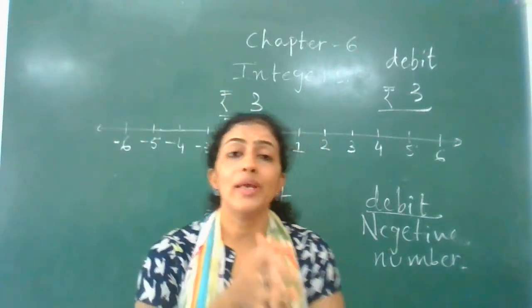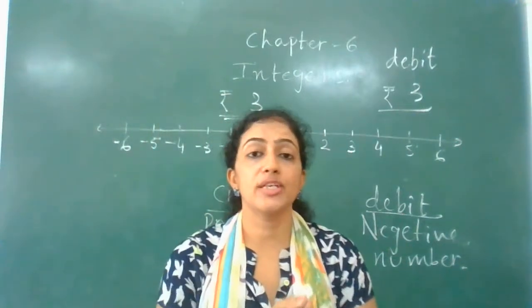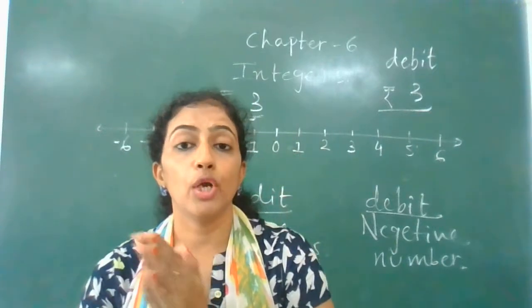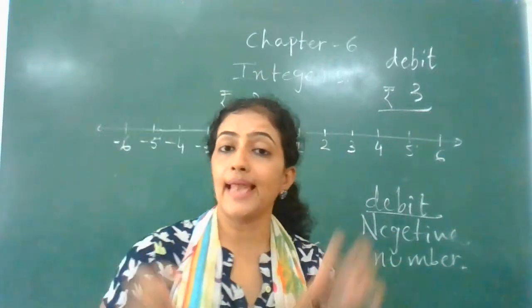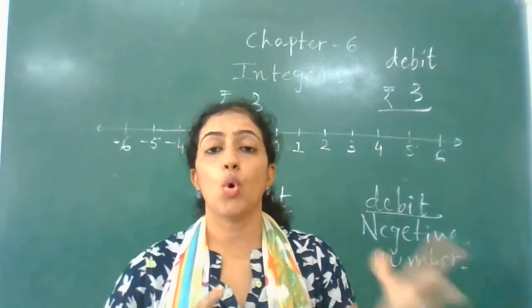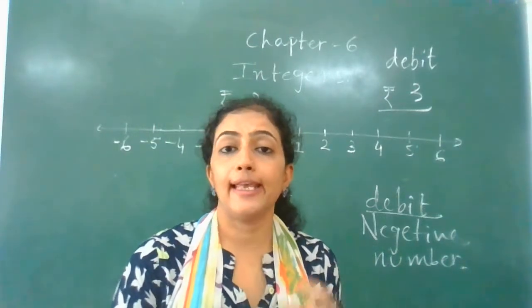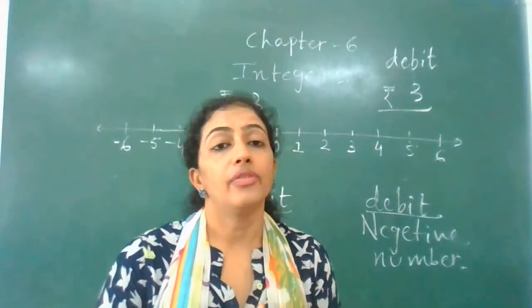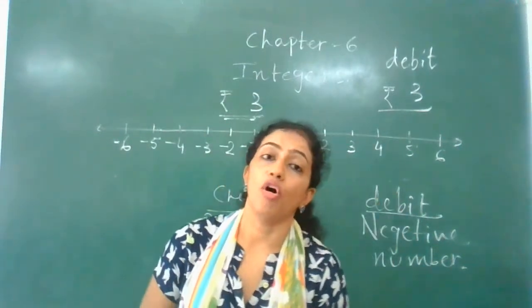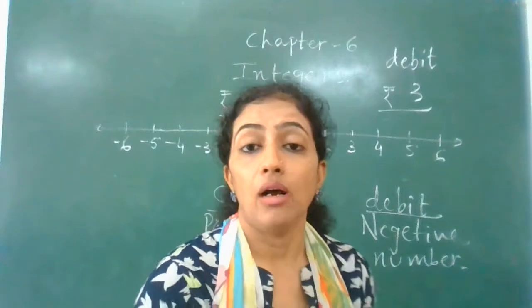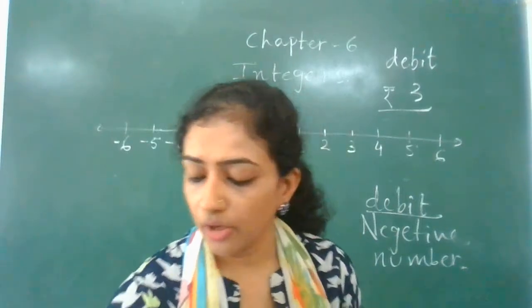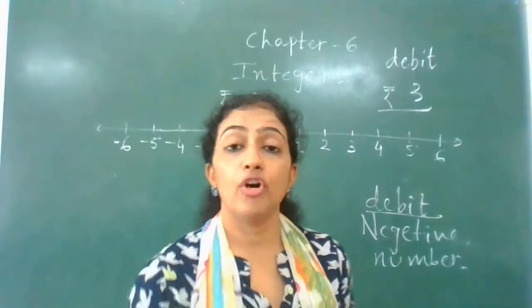So always remember, something which you are losing, or something which is going down, we always show as negative integers, and something which you are getting or adding, we show in the form of positive integers.